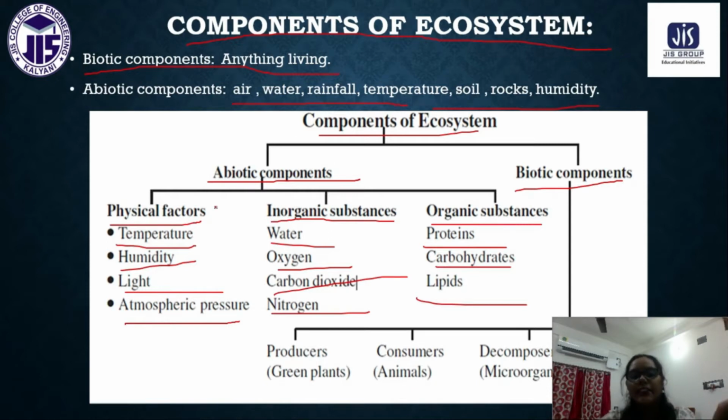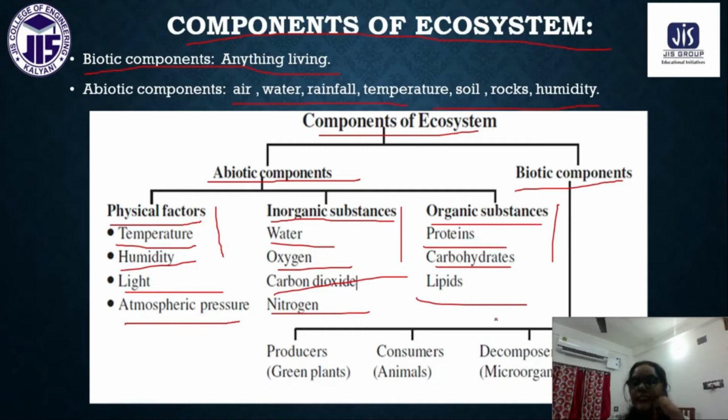So these are the three types of abiotic components that we have in our environment. That is physical factors, whatever we have, temperature, humidity, light, atmospheric pressure. Inorganic substances like water, oxygen, carbon dioxide, nitrogen, and organic substances like protein, carbohydrate, lipids.